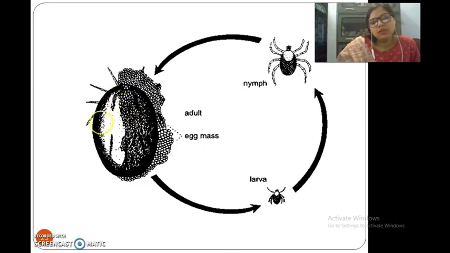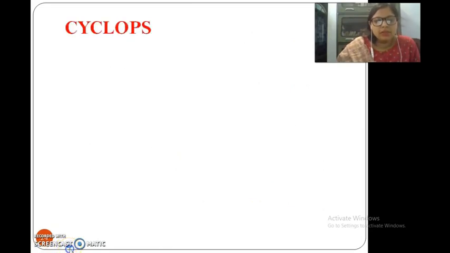Again, the life cycle is of 4 stages, but these have nymph, not pupa. The adult gives the eggs, eggs become larva, larva becomes nymph, and nymph becomes the adult again.